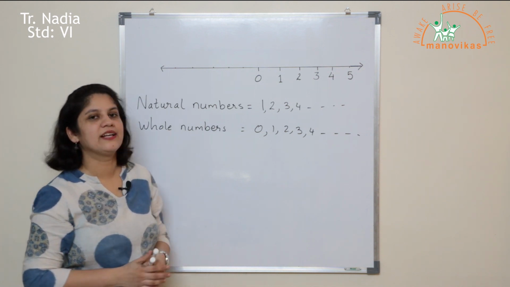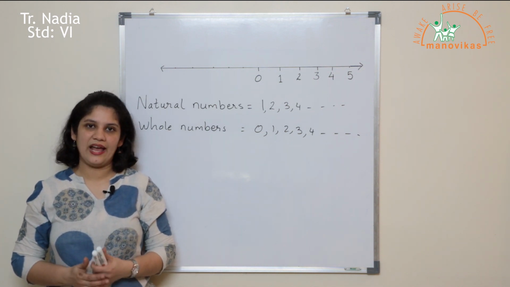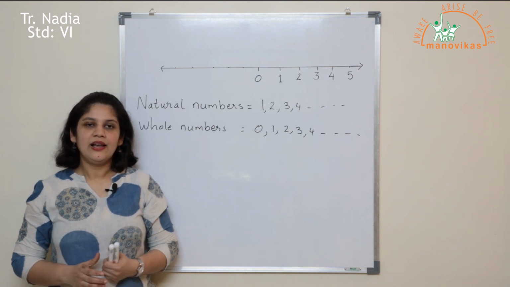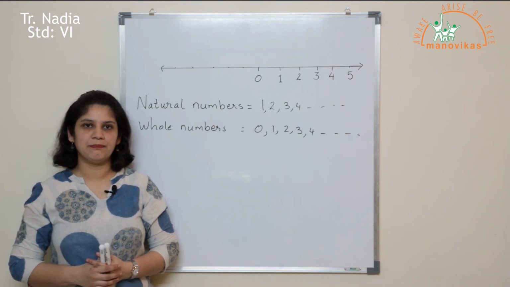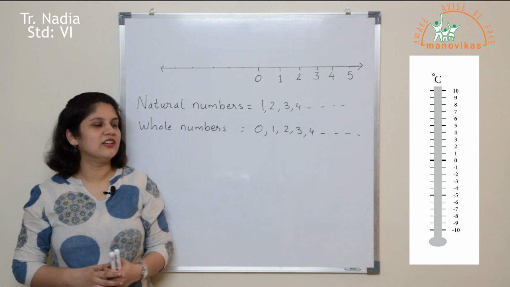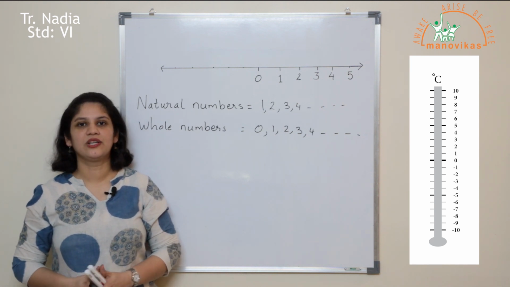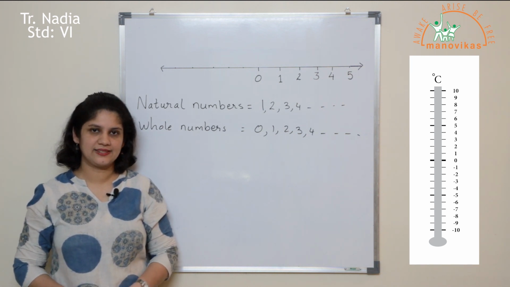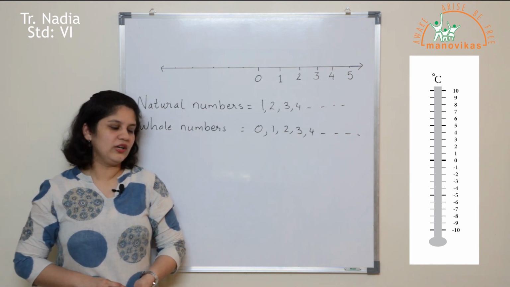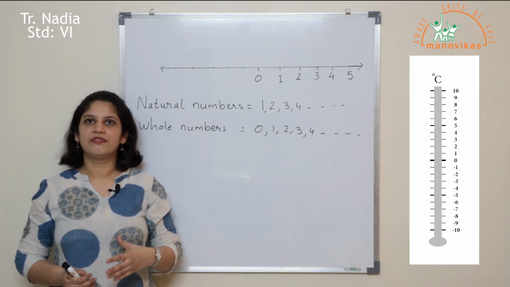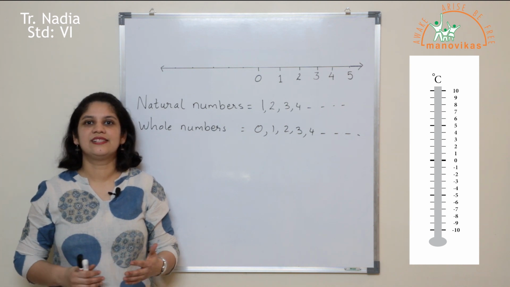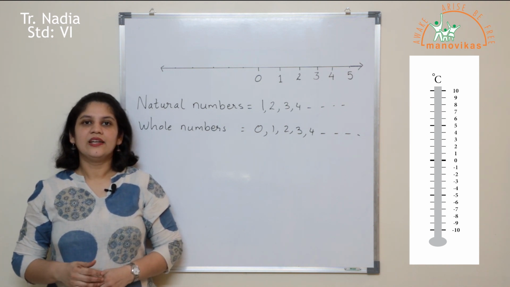Now how would you express something that had a value less than 0? Let me explain this with the help of a simple example. Now shown here is a thermometer which is used to record the temperature of a place. Consider you are in a very cold place. The temperature of the place in the afternoon is say 3 degrees centigrade.